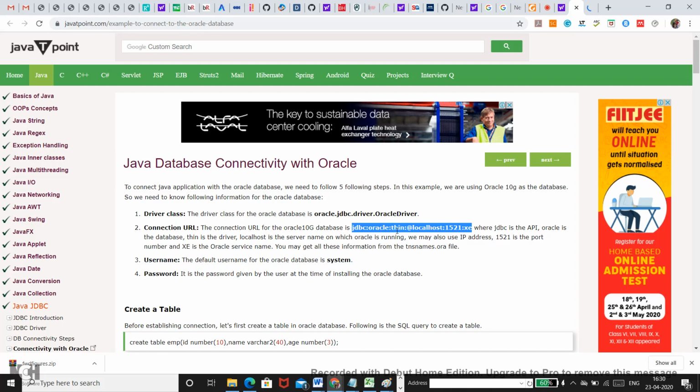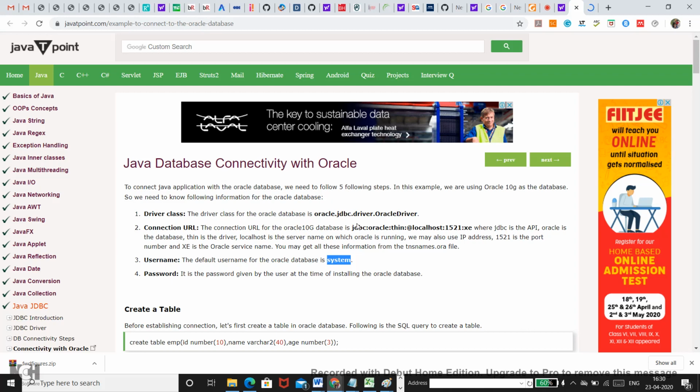At localhost, so the syntax is slightly changed. The default port number is 1521, and then XE is the name of the database. This is in your control; you know what database you want to use. Just like you have root as the default username, there is system as the default username. And just like you give your password for the root user during installation, similarly you have to give the password for the system user of the Oracle server at the time of installation.